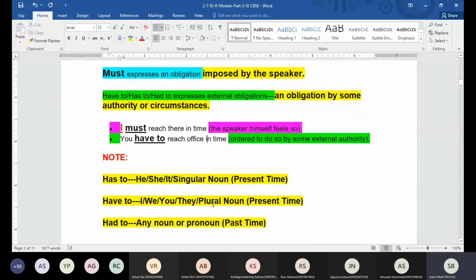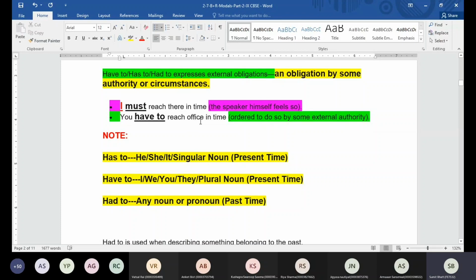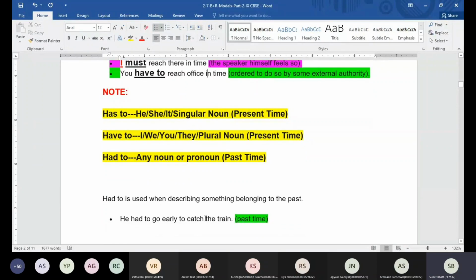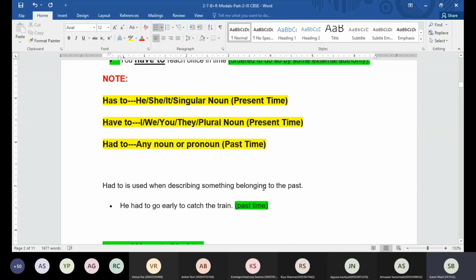For now, just remember guys, has to is basically used with he, she, it, singular noun in the present time. Have to is used with I, we, you, they, plural noun in the present time. And had to is used with any noun or pronoun but in the past time. For example, you have to reach office in time. He has to reach office in time, we can say. And he had to go early to catch the train. So in the past time, some obligation was on him, that he had to reach somewhere on time.